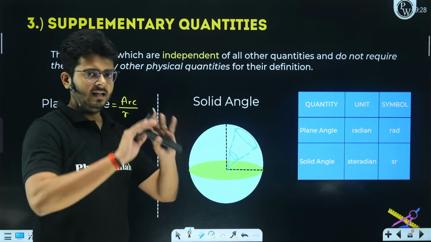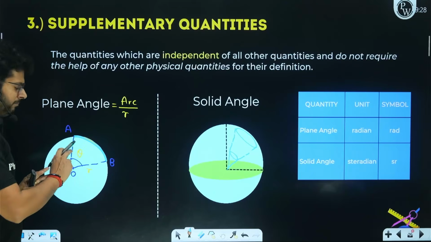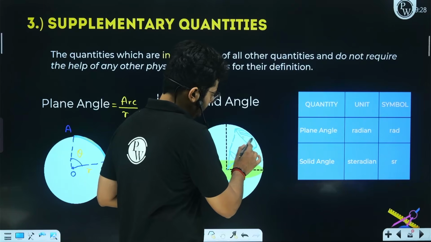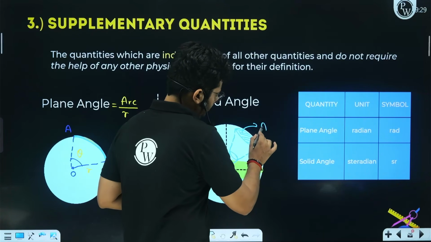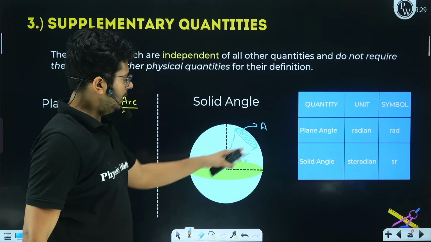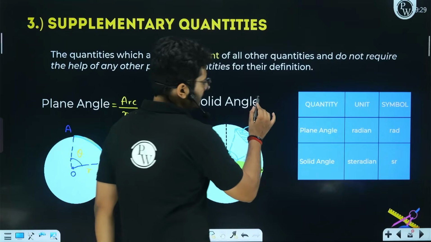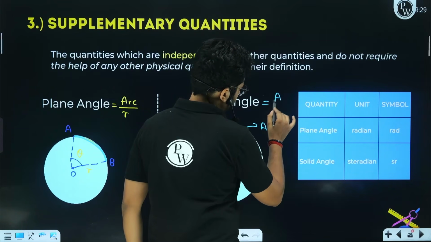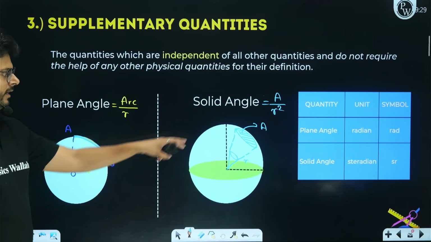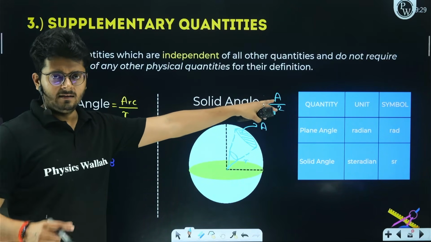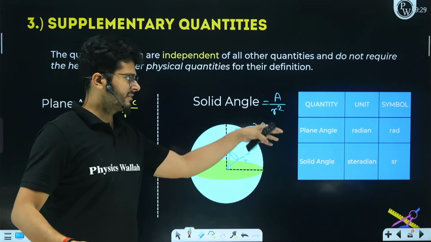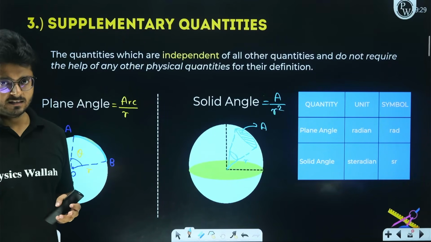So it is subtended by an area. Plane angle is subtended by an arc, and the solid angle is subtended by an area, right? Let's call this area A, okay? And the distance from the center here is R, right? So area over R square. The solid angle is the area subtended upon the square of the distance from the center, right? So area over R square, area will have a unit of square meter. So R square will also be square meter. So it will cancel out. So this will also again be a unitless quantity.